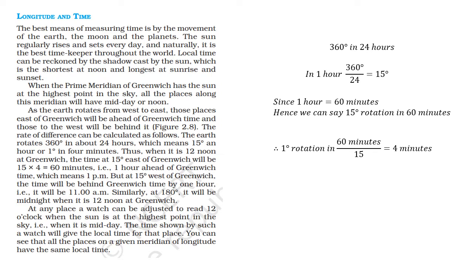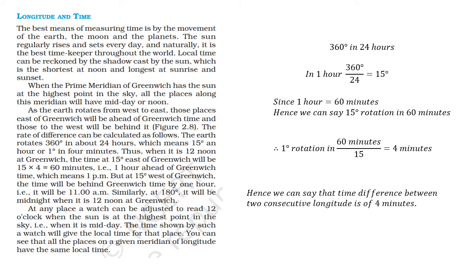Therefore, 1 degree rotation is in 60 minutes by 15 degree means 4 minutes. Means 1 degree of longitude takes 4 minutes in crossing or reaching to the sun. Hence, we can say that time difference between two consecutive longitude is of 4 minutes.